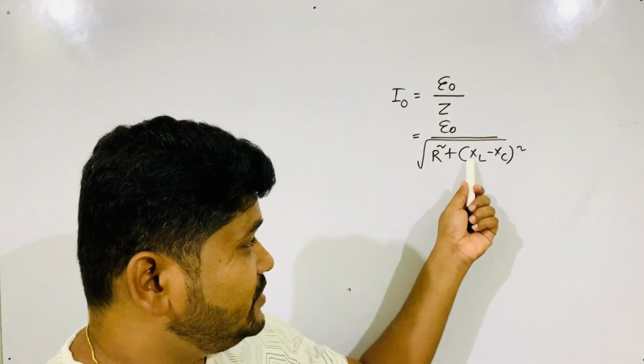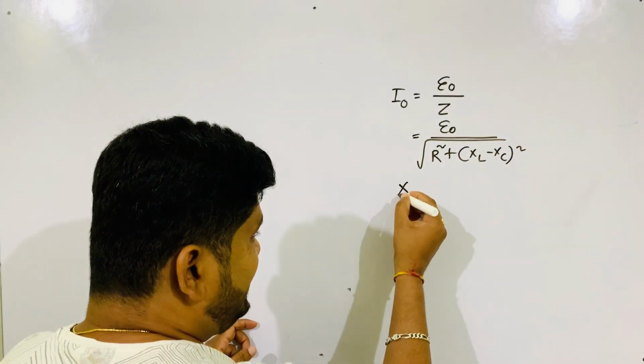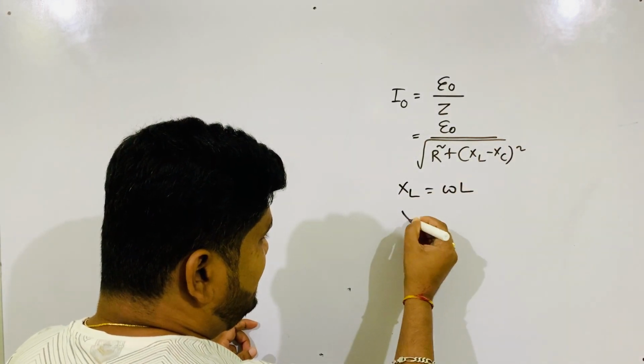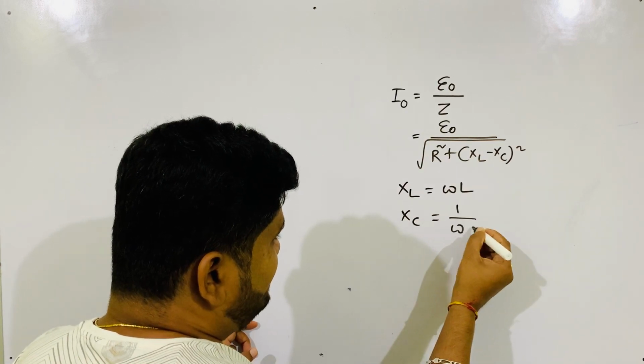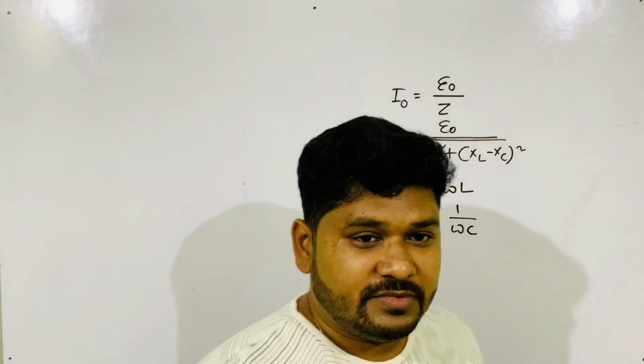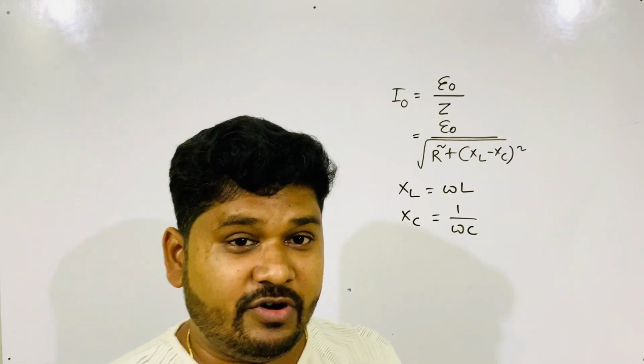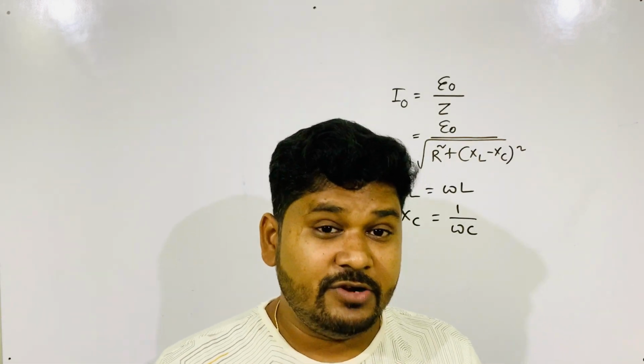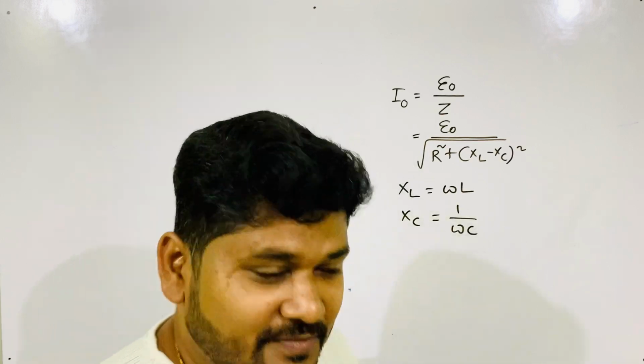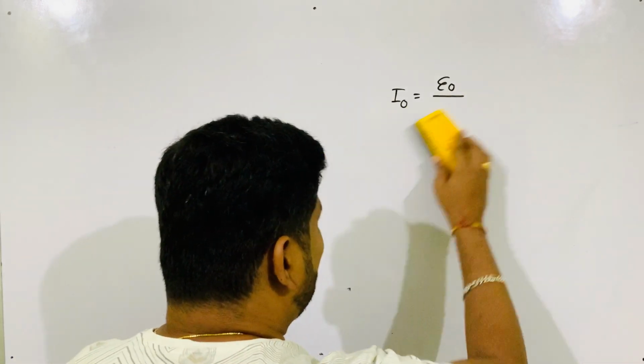And XL is equal to omega L, and XC is equal to 1 by omega C. Also you know this from other lectures. So this much knowledge is required for today's lecture. But in today's lecture what will we discuss? That's important. What do we discuss in today's lecture?